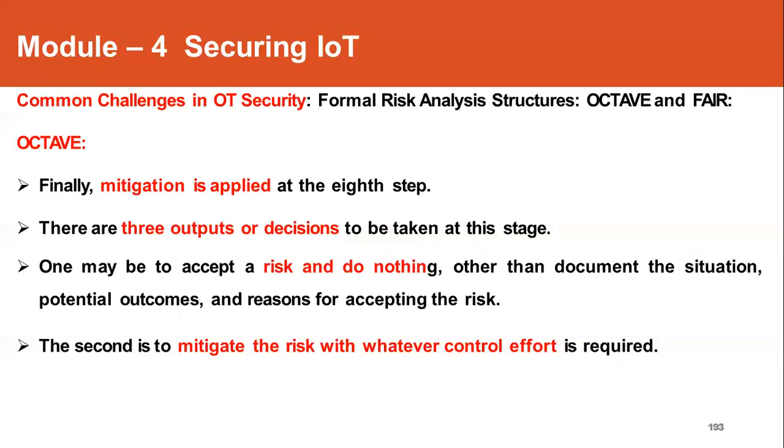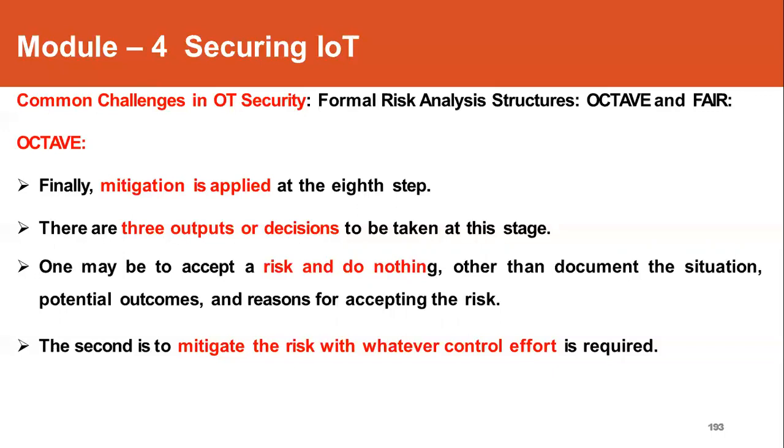So the final possible action may be to defer a decision, which means the risk is neither accepted nor mitigated. So this may imply further research or activity that is required in the risk analysis. So three actions can be taken. One is accept the risk, do nothing, then mitigate the risk, and the last one is to defer the decision.